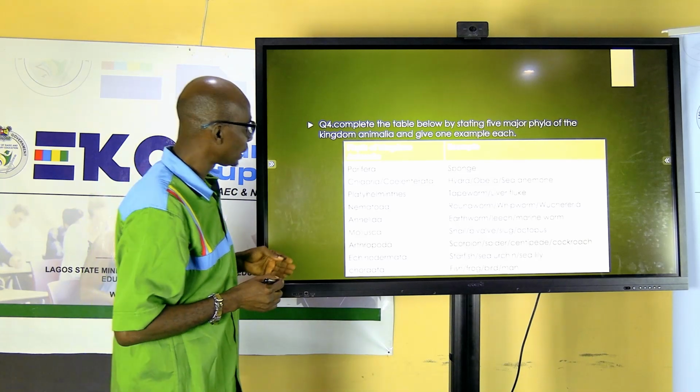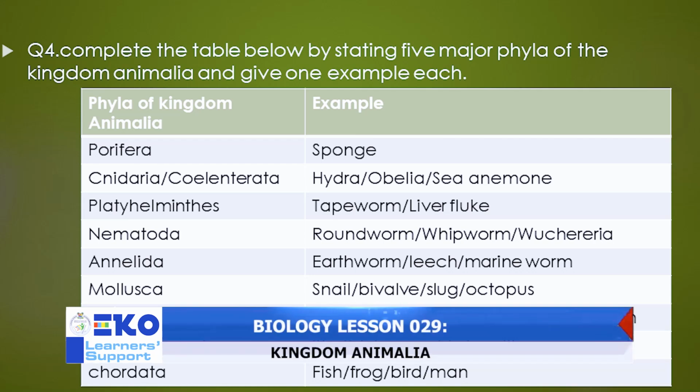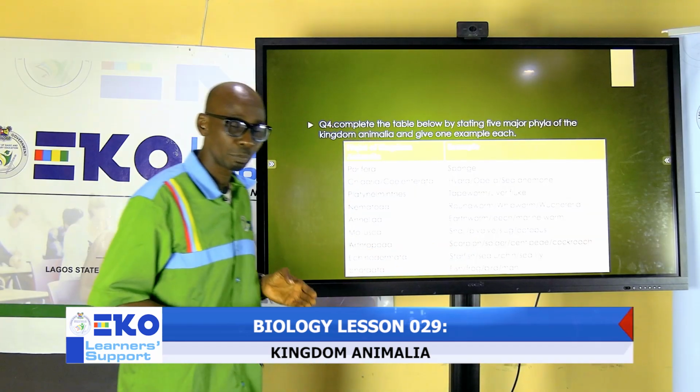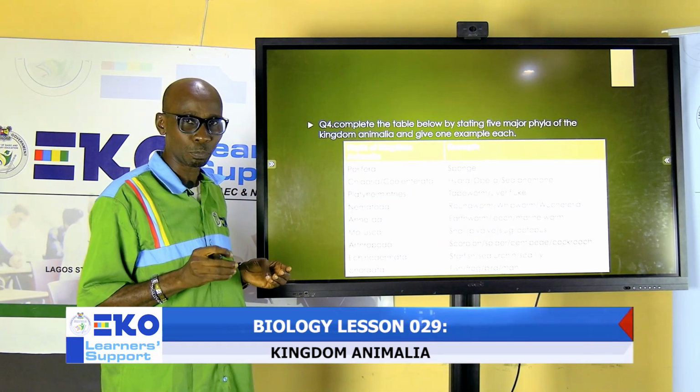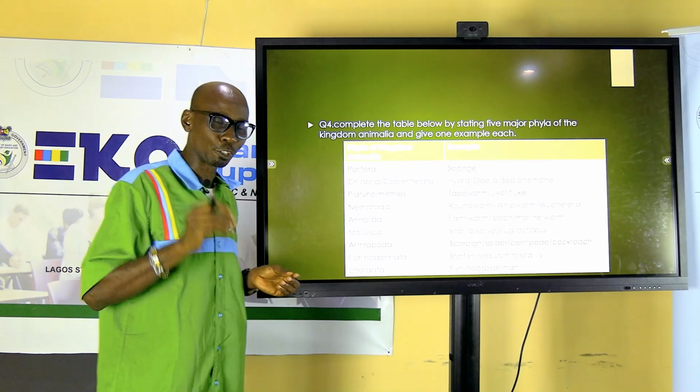The next question says we should fill the table with different groups, with different phyla. An example: I have here the phylum Porifera. Example is sponges. I have here phylum Cnidaria. Example here is Hydra, sea anemone or jellyfish. We have the Platyhelminthes. We have the tapeworm and liver fluke. Please, spellings are very, very important in biology. So as you are writing, make sure you get the spelling correct.